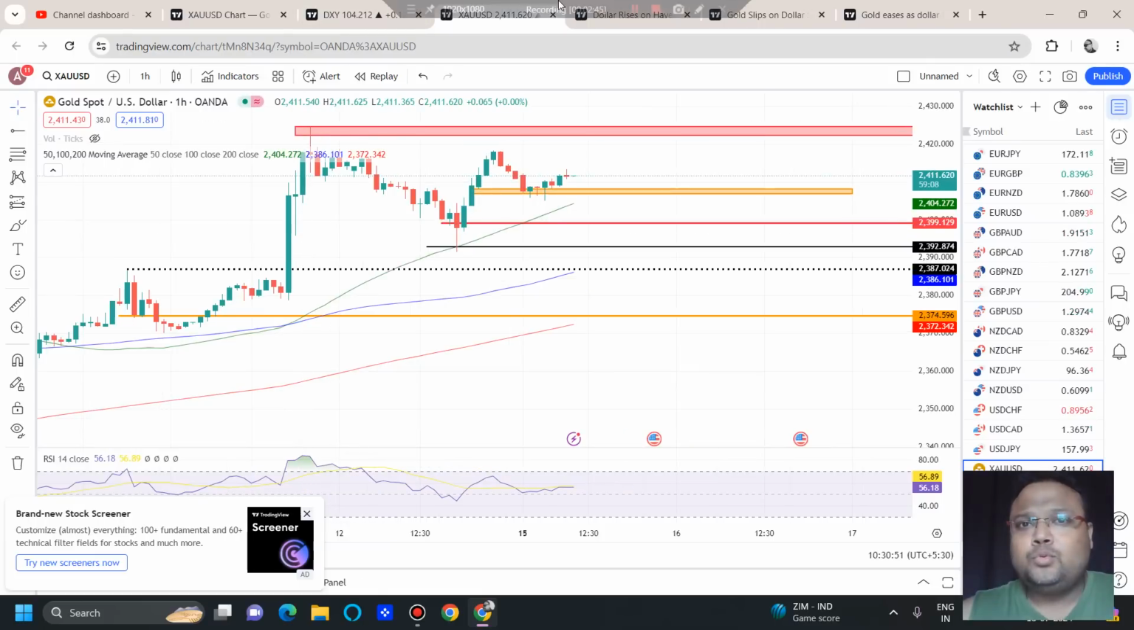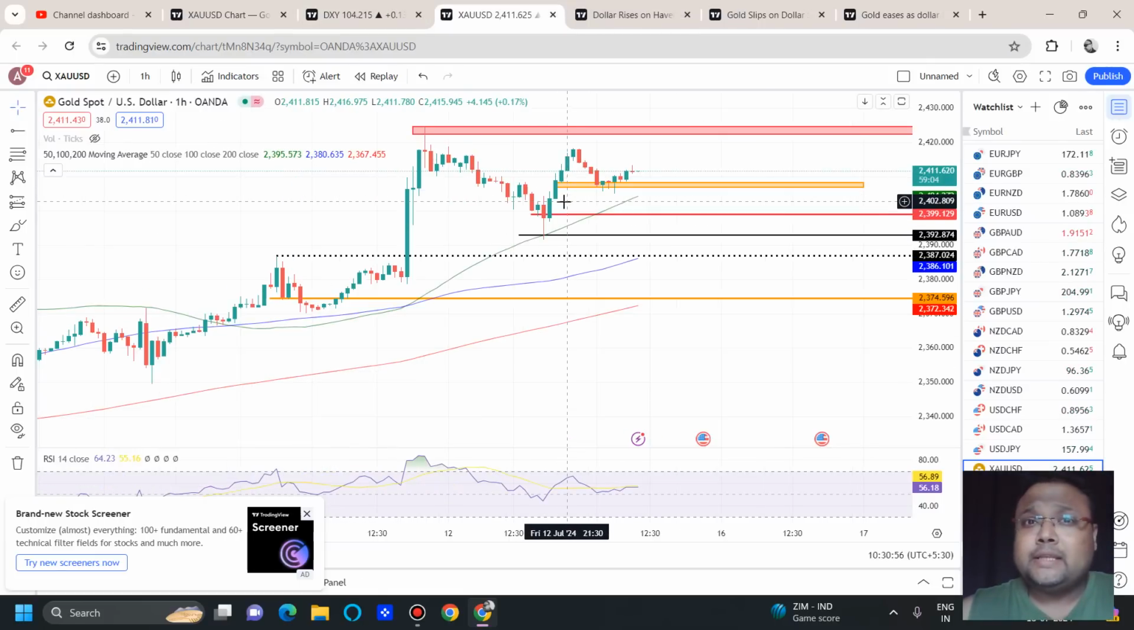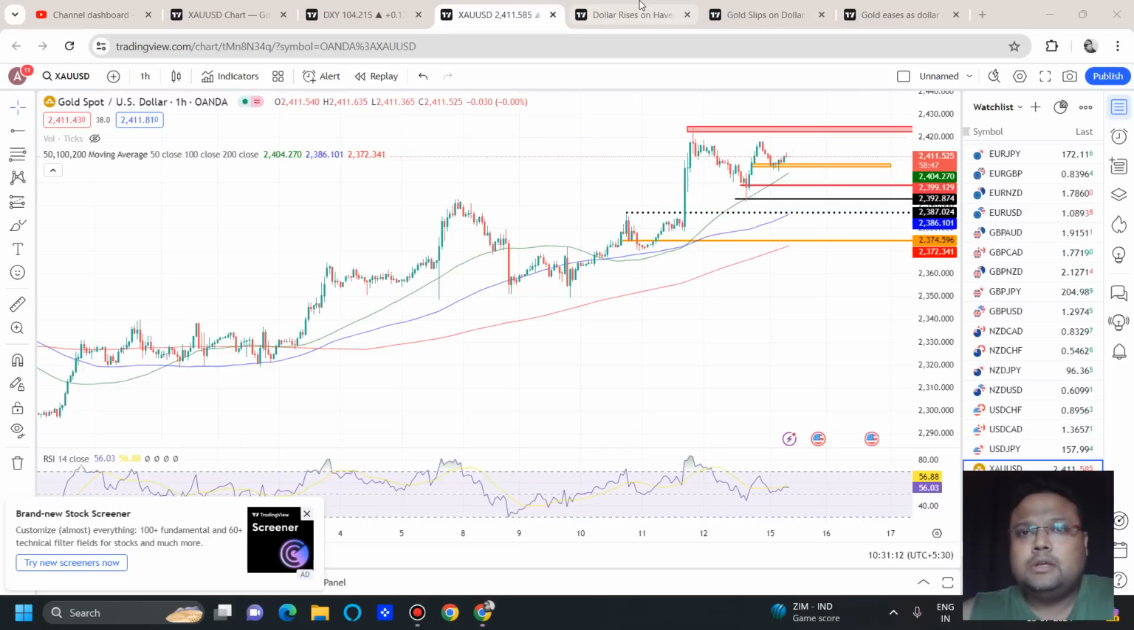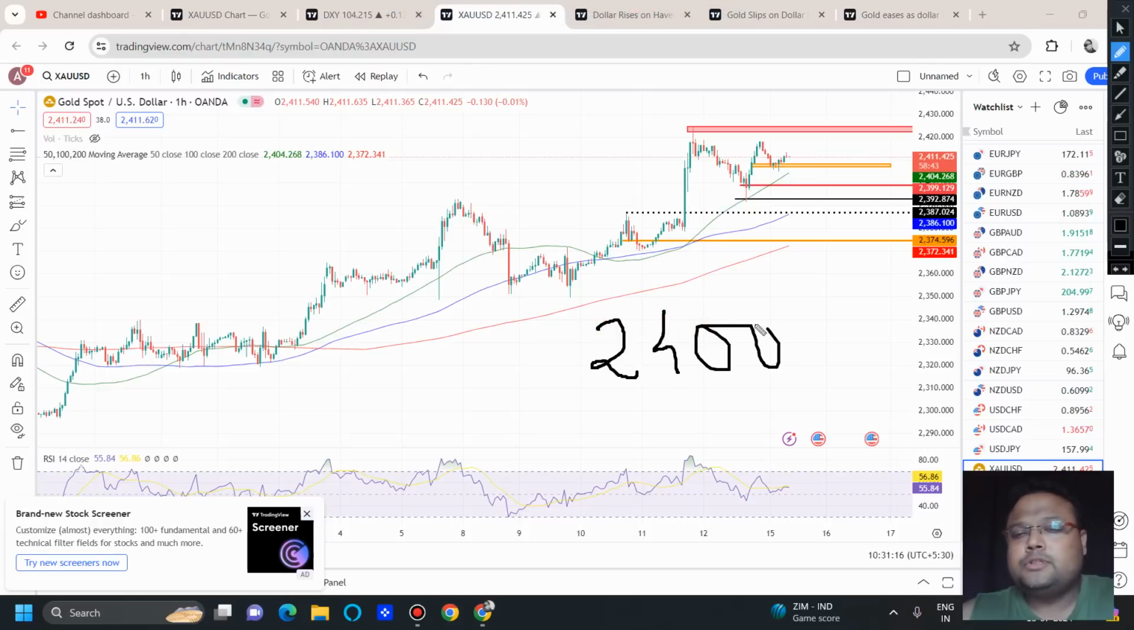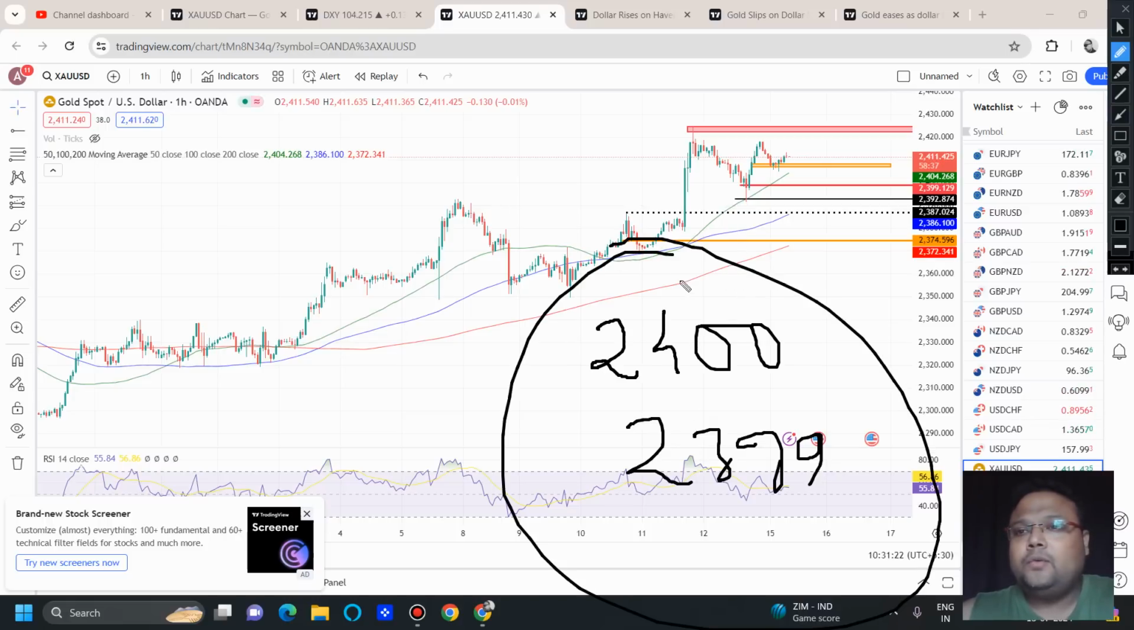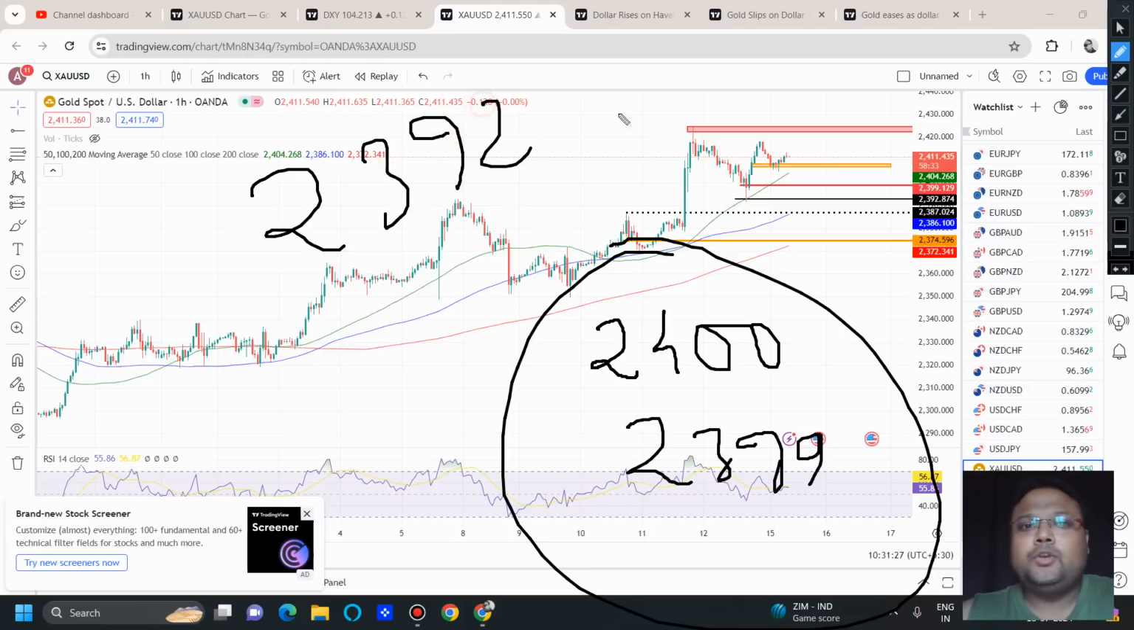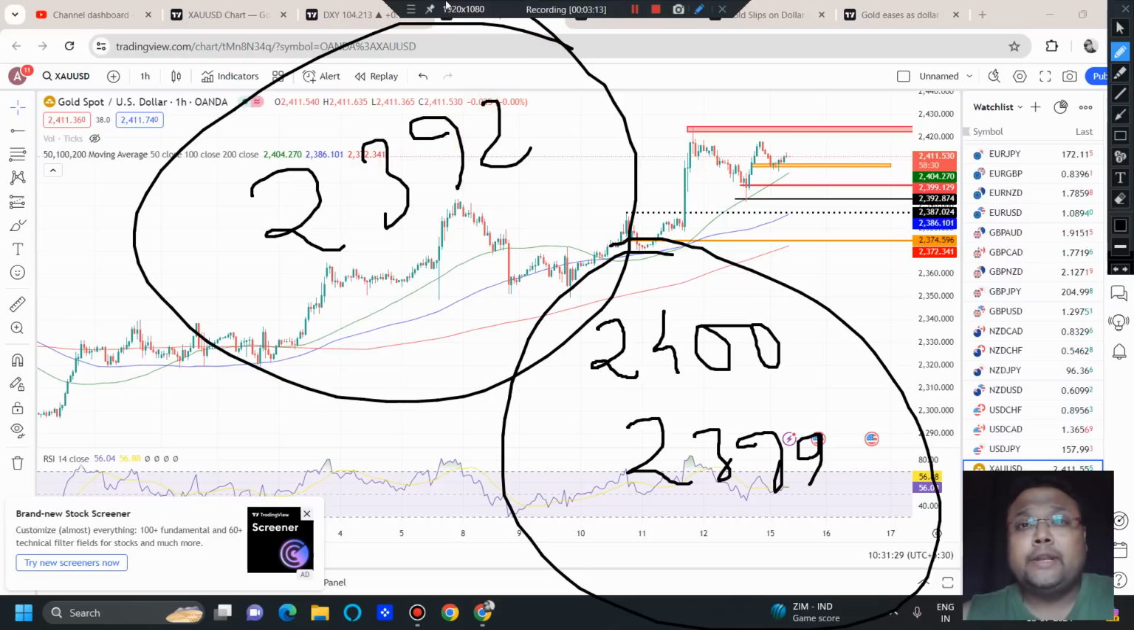The market bounced from 2405, this level here. We discussed the level of 2404, and that level is no longer valid. Now we have the next immediate support around 2400 to 2399. This is the next immediate support on the chart of gold. And then we have the second immediate support around 2392. It can be 2390 also, it can be 2393 also.